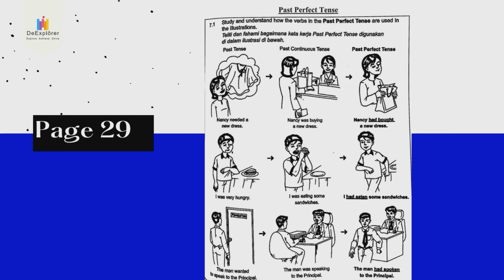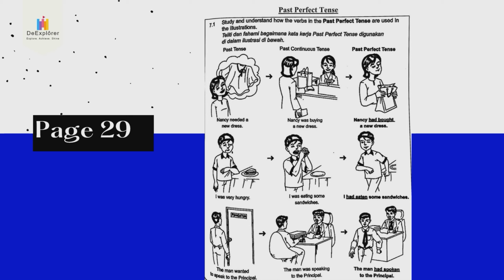Please turn to page 29. Page 29. Now you can see pictures showing past tense, past continuous tense, and the last column is the past perfect tense. So when you see the word past, it means 已经发生了。所以3个图片都是讲它已经做了，已经发生了。